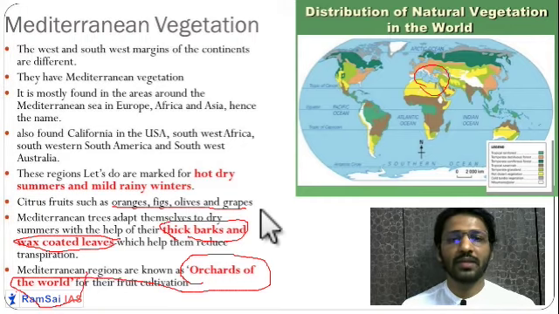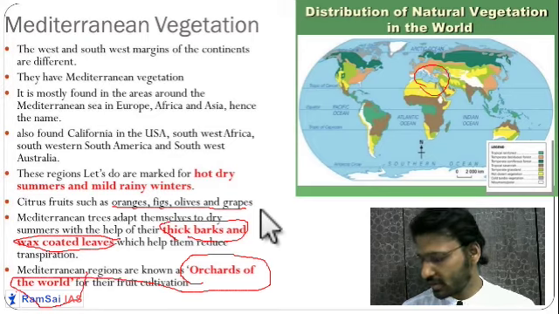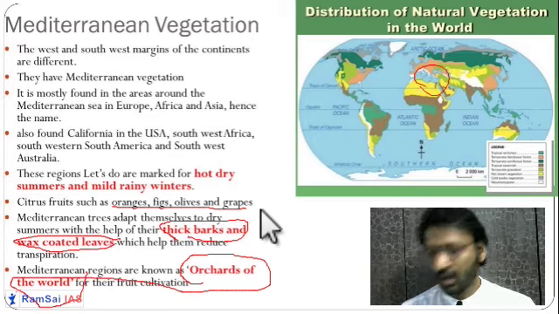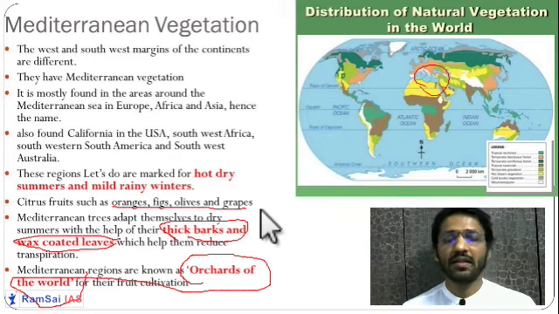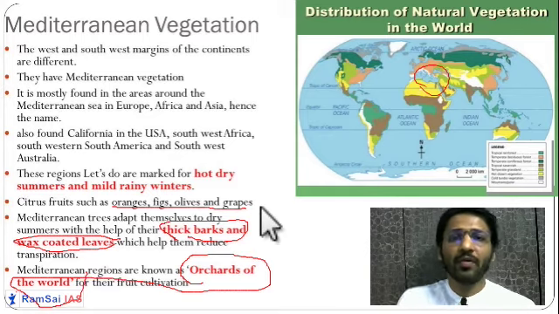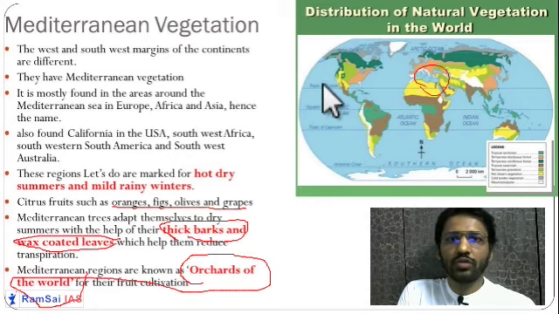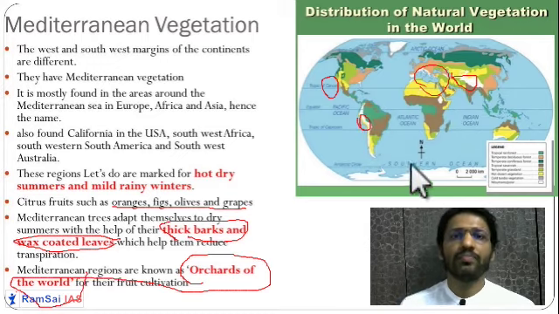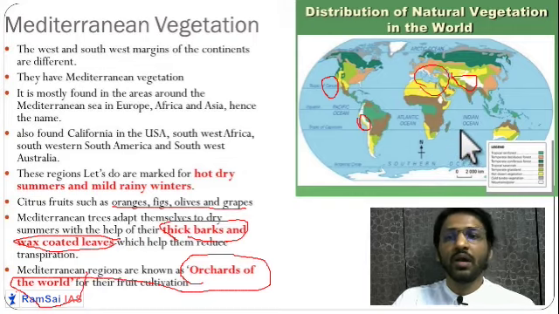Many fruit companies like Tropicana and Paperboat, their orange juice is mostly from the Mediterranean region. The Mediterranean type of climate is not just around the Mediterranean region, but outside that also. You can see it in California, some parts of Asia, this white region you are seeing, and some parts of Africa. Here this type of climate is present.